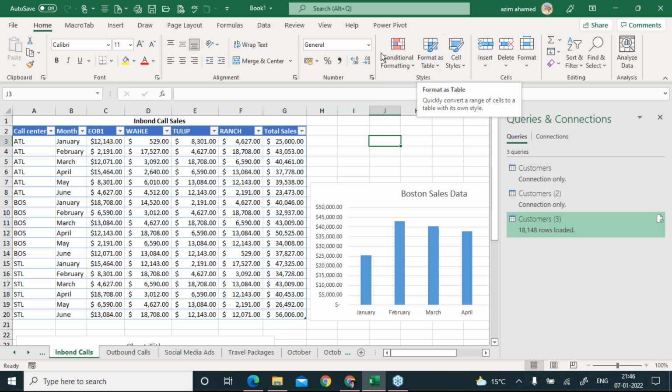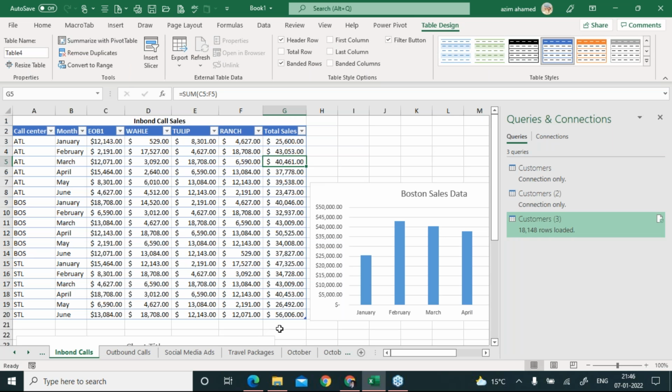So make sure your cursor is on the table, and then go to Table Design and look at the bottom. I click on this one, that's called Total Row. If I click on it, look what happened, the answer is there, right? Please note it down and answer me if it is done.